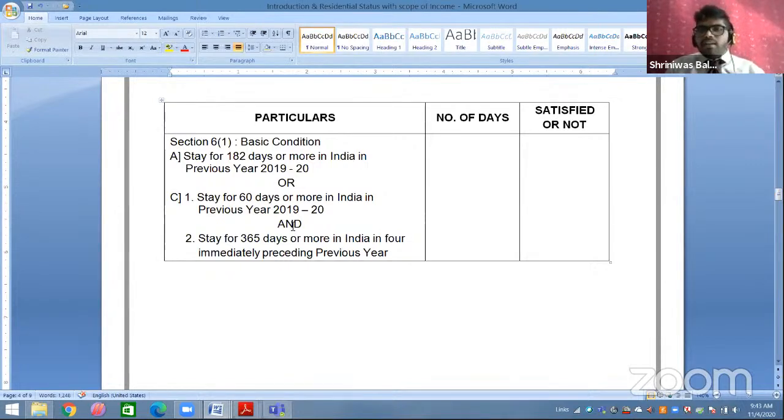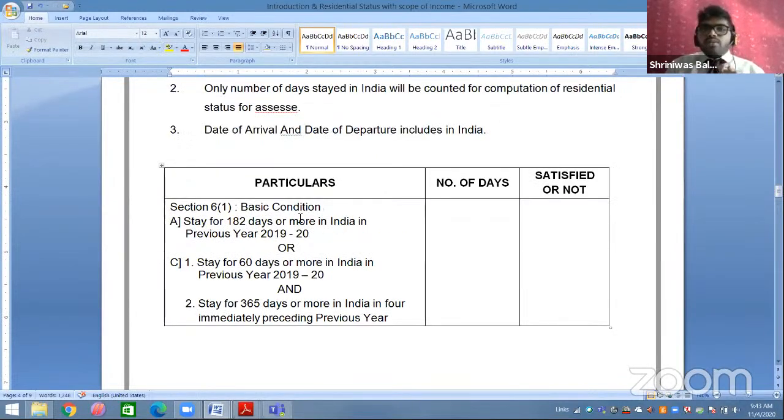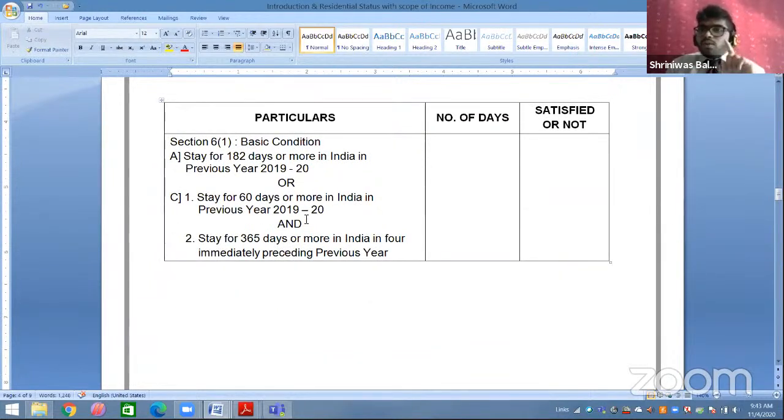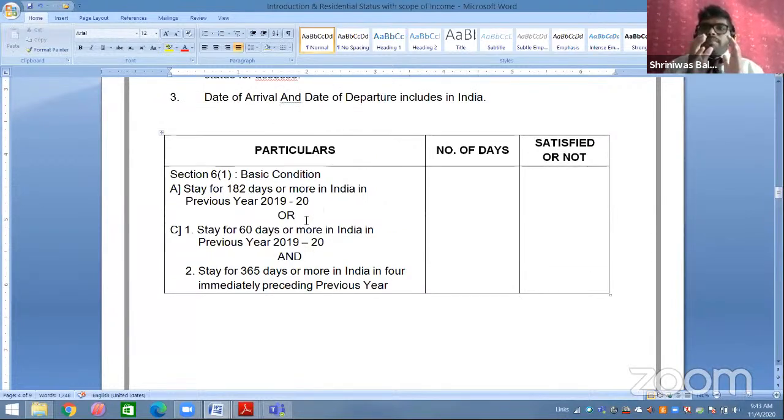Now we will start with your basic condition part. As I clearly mentioned, you have to ignore the citizenship part. You have to only and only check with number of days whether he was satisfying or not in India. Okay, so how to start with this basic condition, number of days part? Now you have first your basic condition which is given in your section 6 subsection 1. Always try to make your presentation very well. Try to cut and all in very less manner. Okay. So now you have one column related to particulars, second column related to number of days, and third column related to whether your condition is satisfied or not. Okay, this is your basic condition.